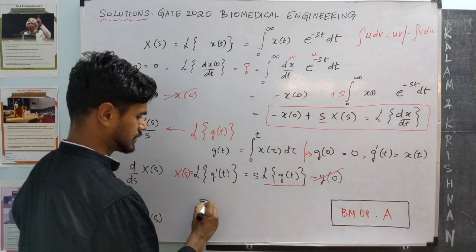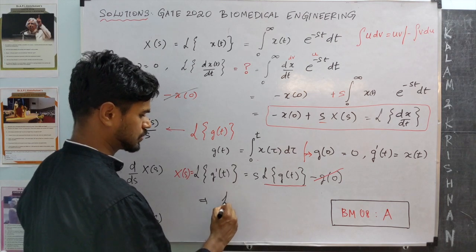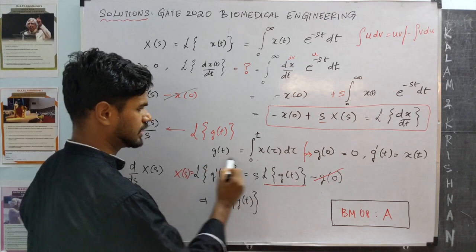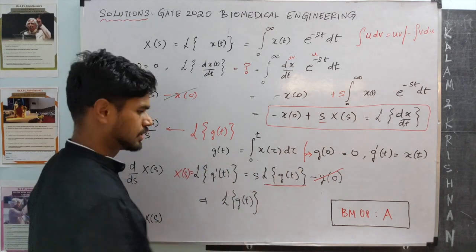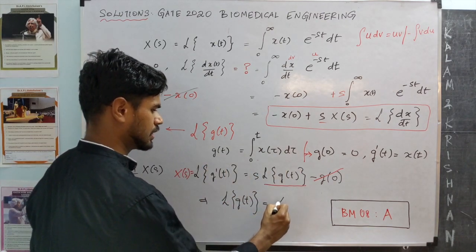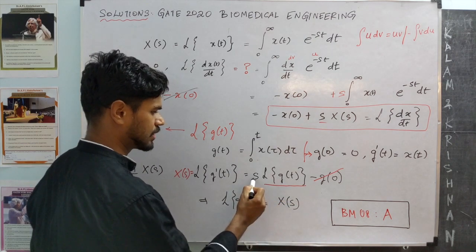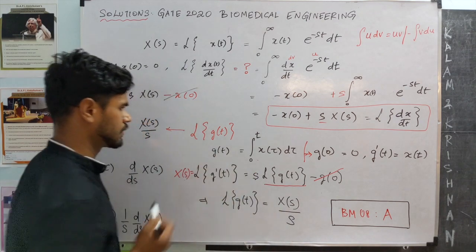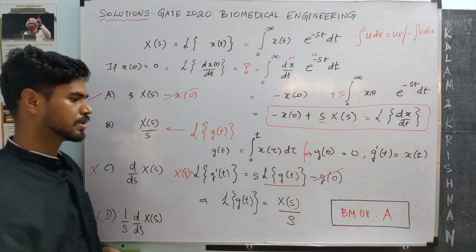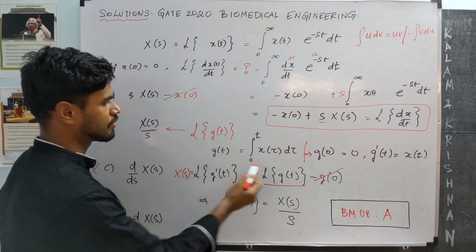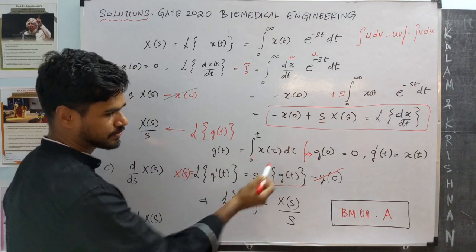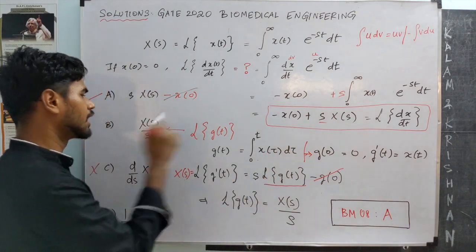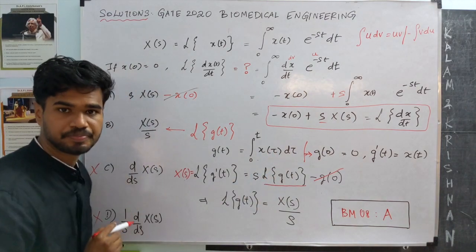So this implies the Laplace transform of g of t, which is the integral of x, is X of s divided by s. We have a term s here, so let's take it to this side. So had the question been what is the Laplace transform of the integral of x, 0 to t x of tau d tau, with some dummy variable tau, the answer for that is option B.